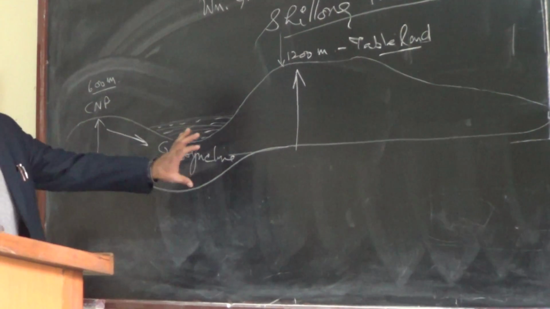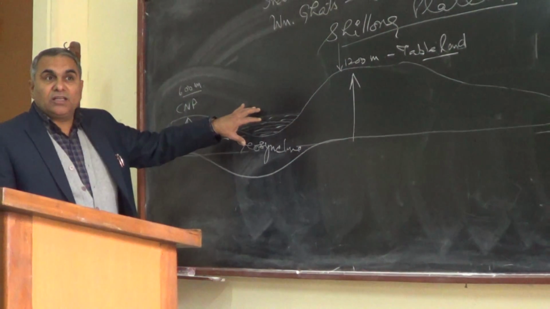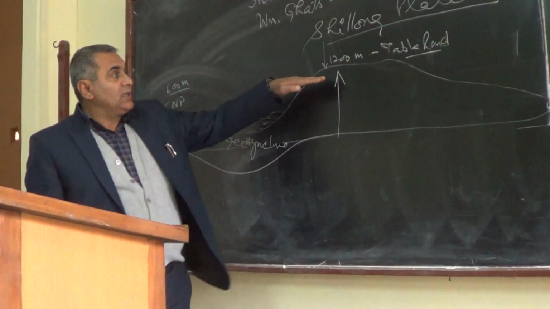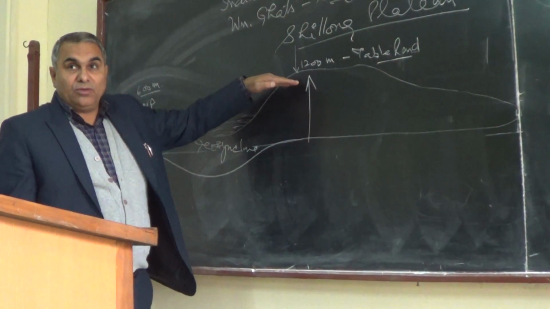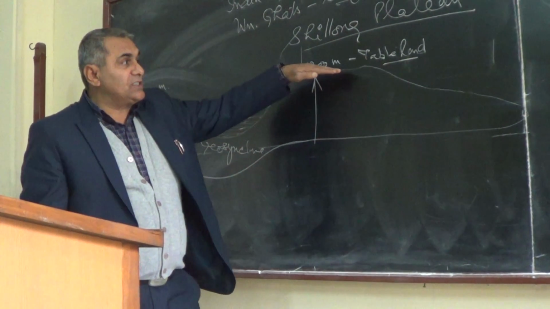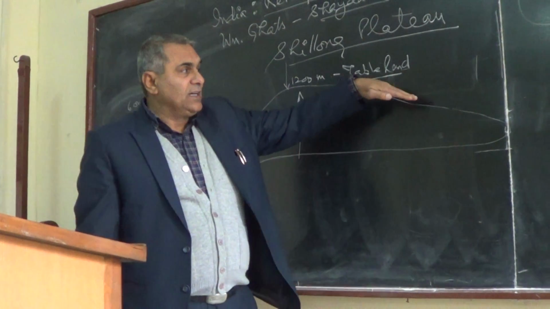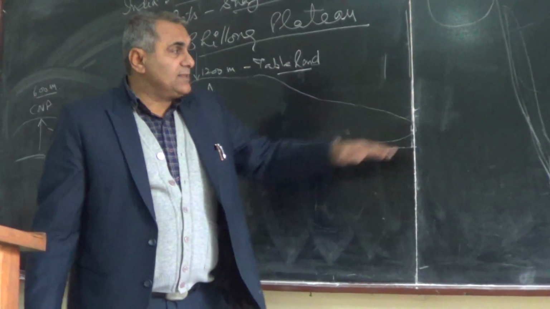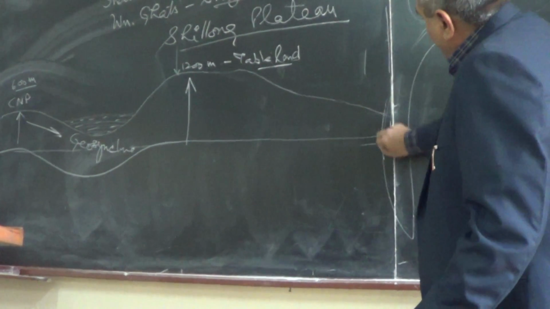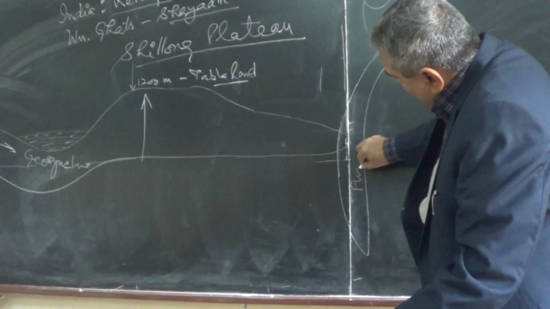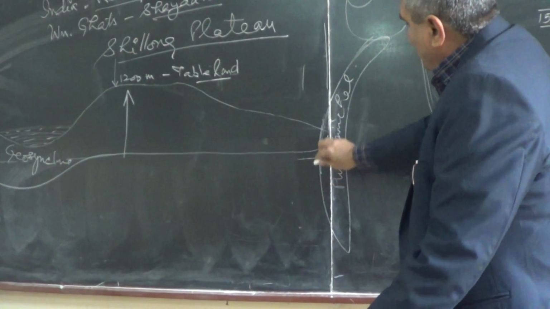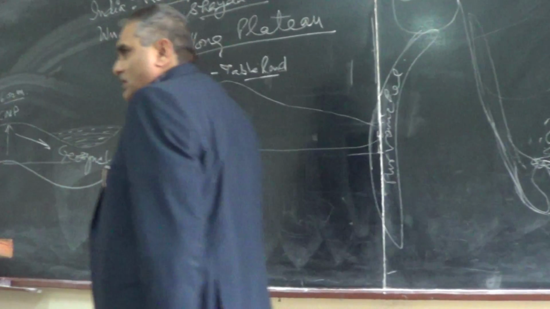Though it is in continuity, because of the geosyncline it looks like a gap called the Bengal Gap. The western part is the most elevated region here. As we move towards the east, its height decreases, and it joins later in the eastern margin to the Purvanchal hills. You know Purvanchal? Like the Naga hills and Manipur hills, it joins.